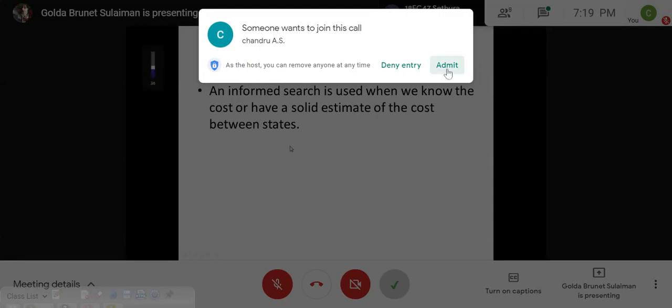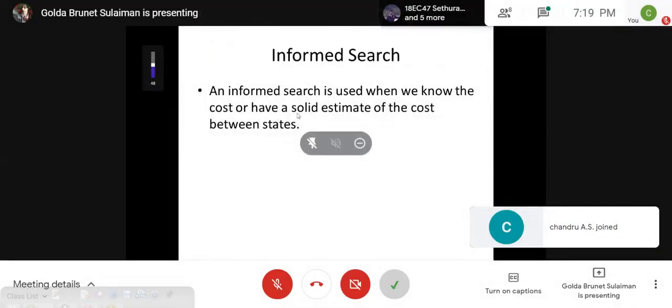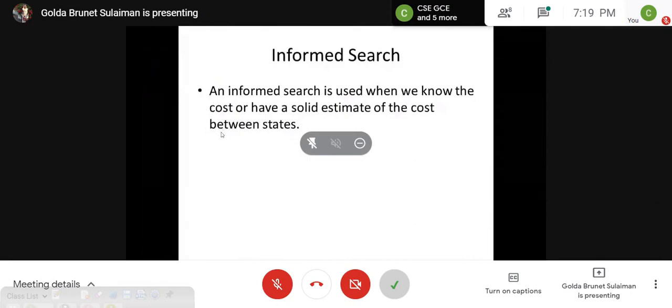So let's see what is informed search. In the last class, we have seen uninformed search, where we do not know what is the cost in taking that path when we traverse between different states. Informed search is something we choose to implement when we know the cost, or at least we have a solid estimate of the cost when we traverse between different states. So in such cases we can implement the informed search. And we are going to see two examples today.